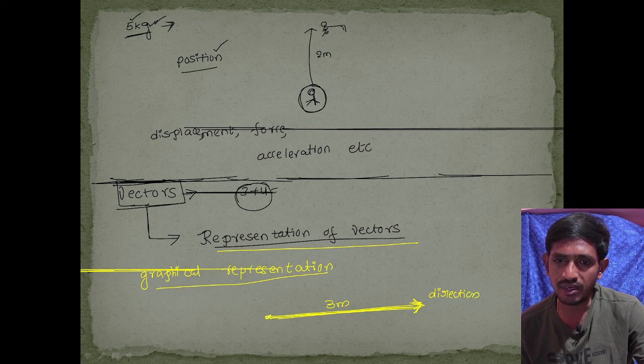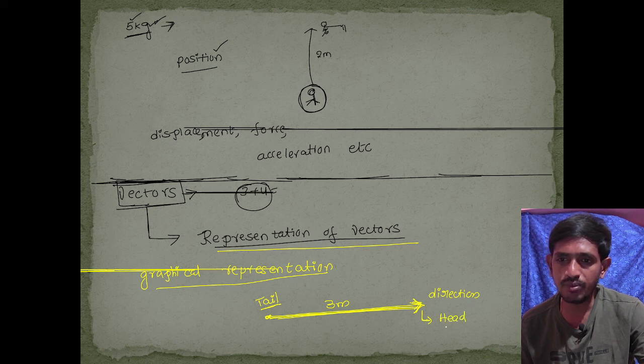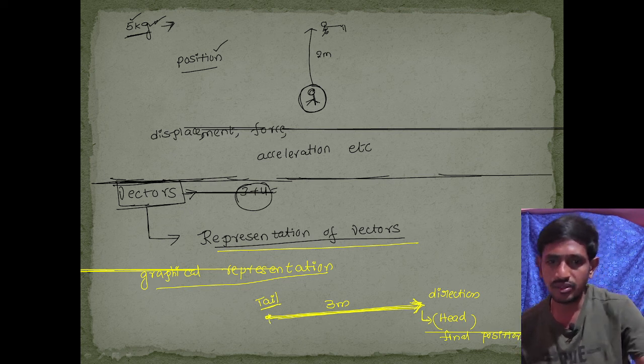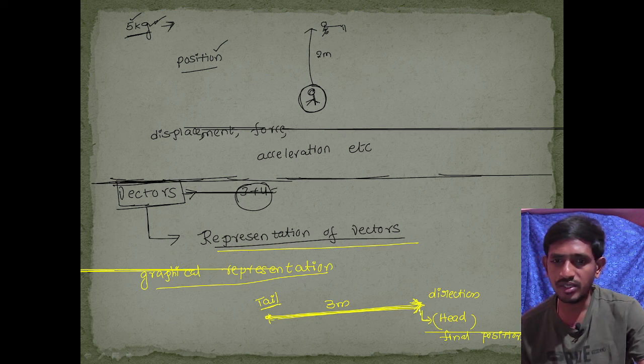These vectors have a starting point. The starting point is called the tail of the vector, and this point is called the head. The head is the final position of the vector. So this is the graphical representation of the vector. The length of this vector is called the magnitude, and this arrow indicates the direction. In this way we can represent any vector.